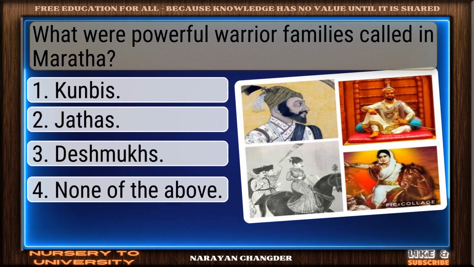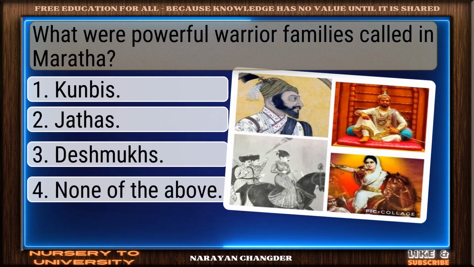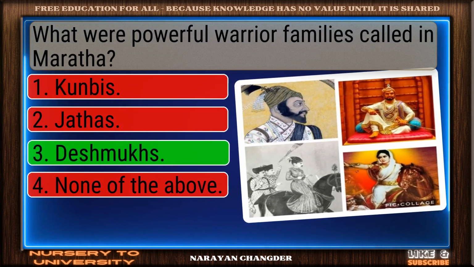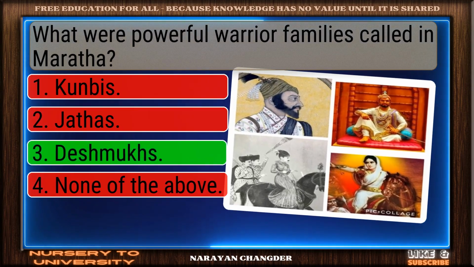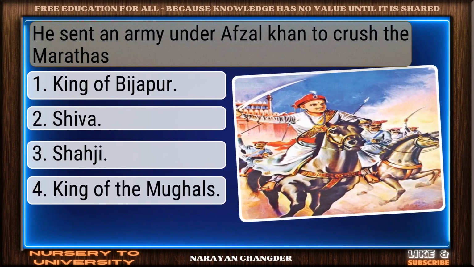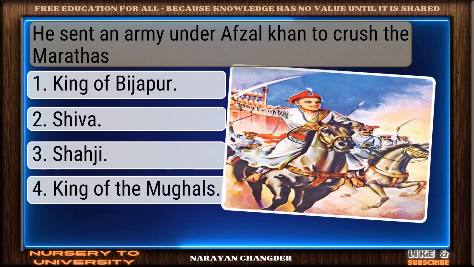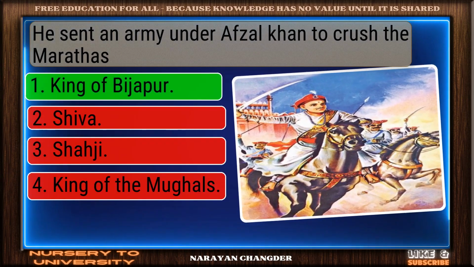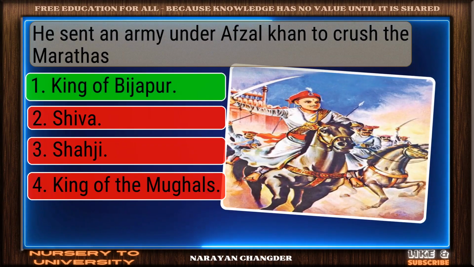What were powerful warrior families called in Maratha? On track. Deshmukhs is the correct answer. He sent an army under Afzal Khan to crush the Marathas. Nicely done. King of Bijapur is a solid answer.